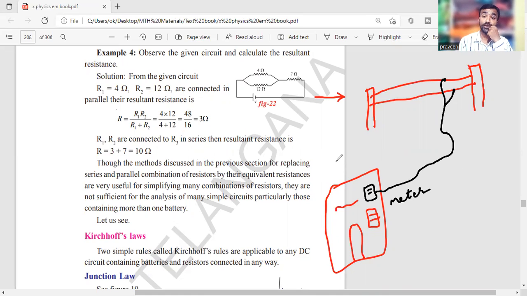Then from there into the room, or into the hall, into the kitchen, into bathrooms, into the corridor, outside. So everywhere you are giving connections into the electric boards.